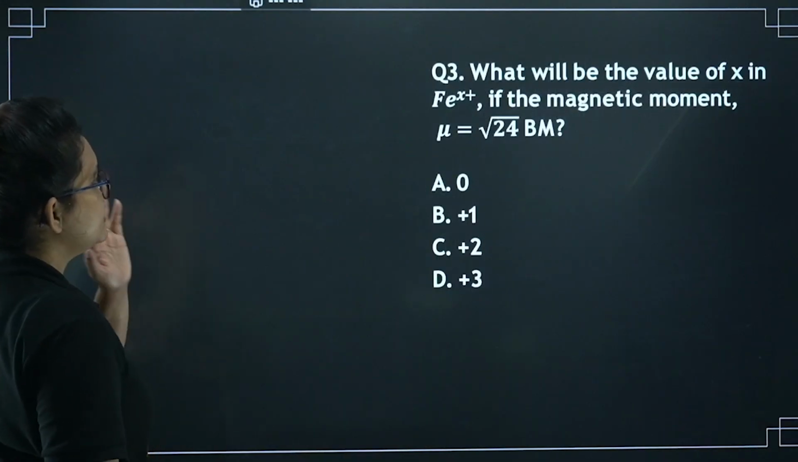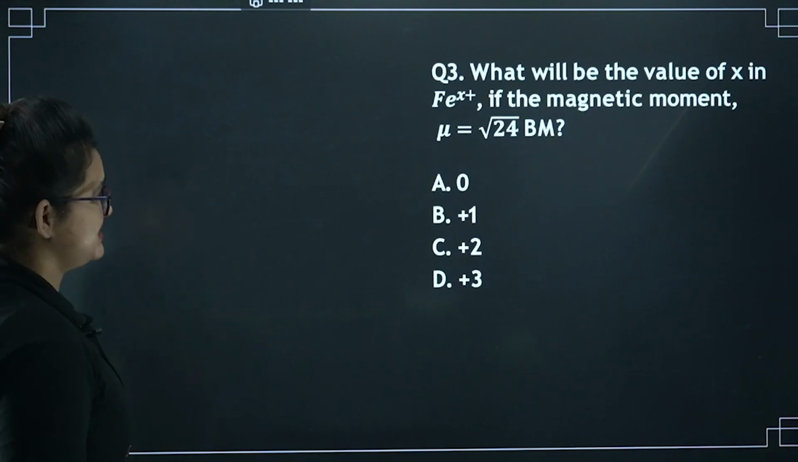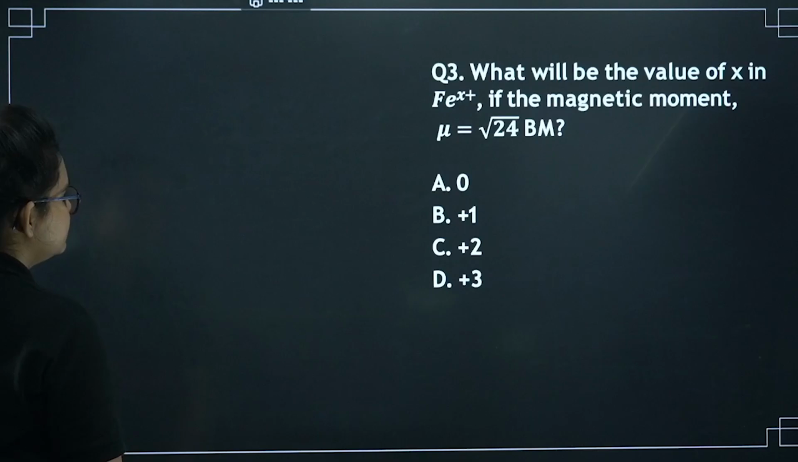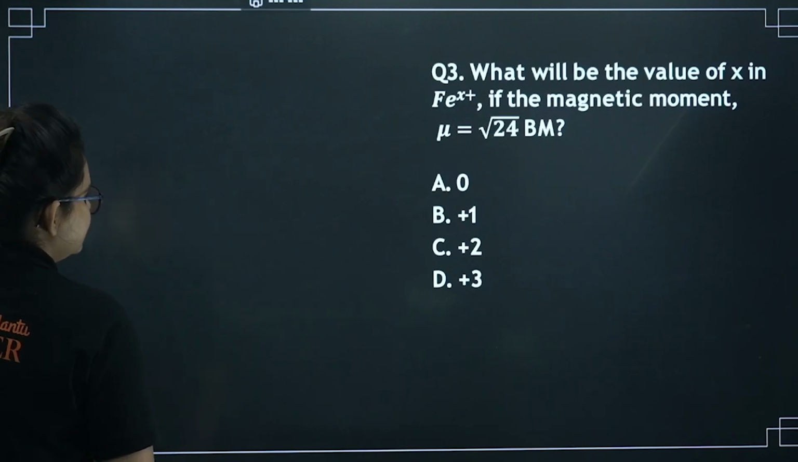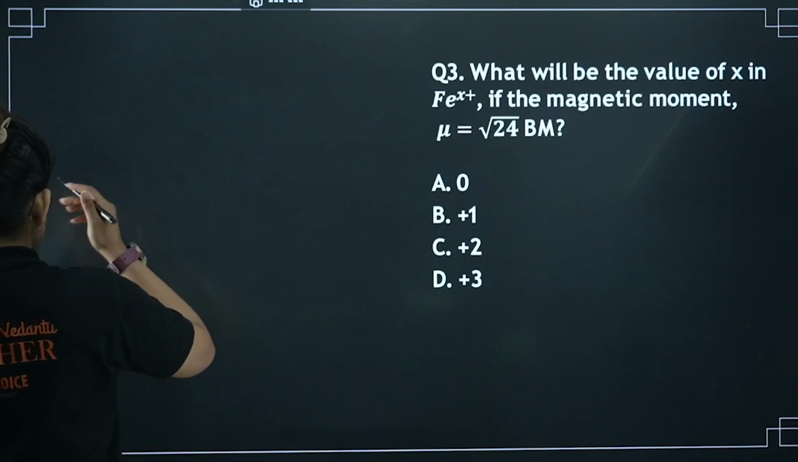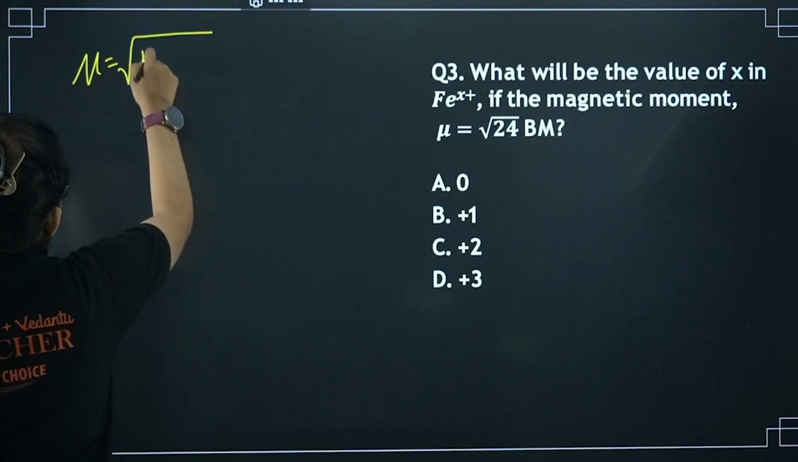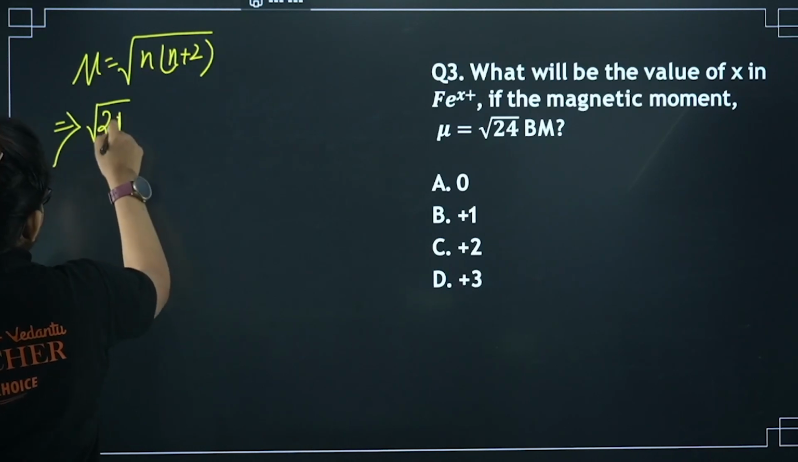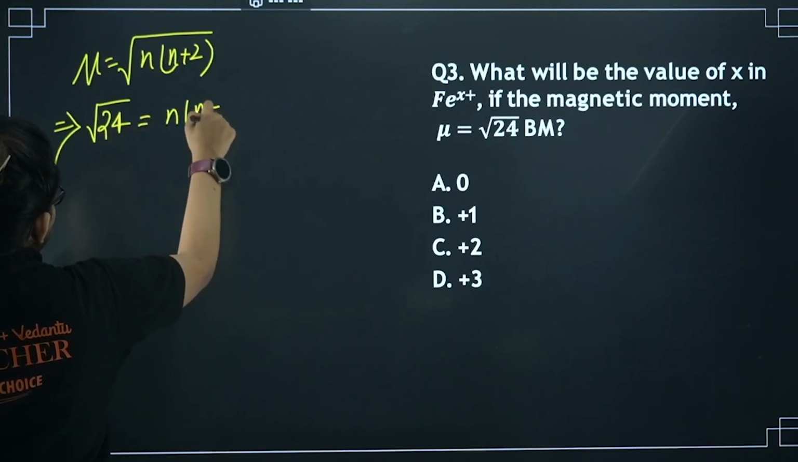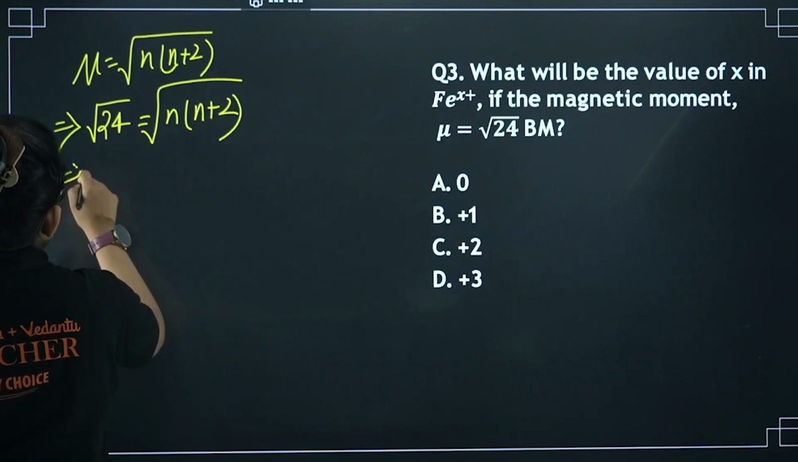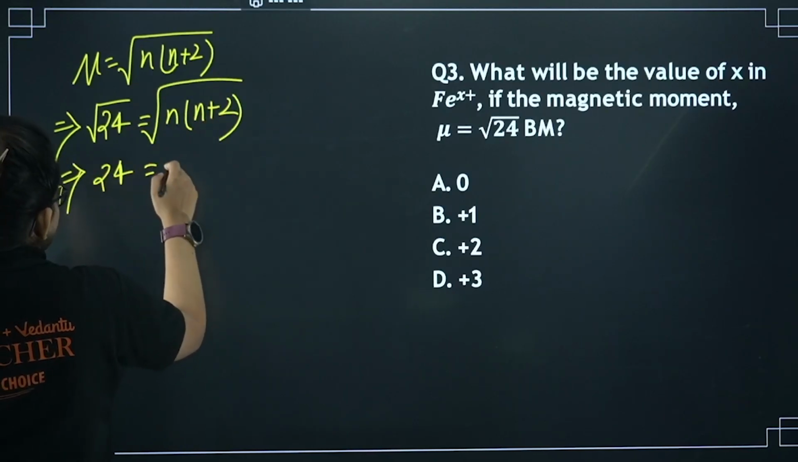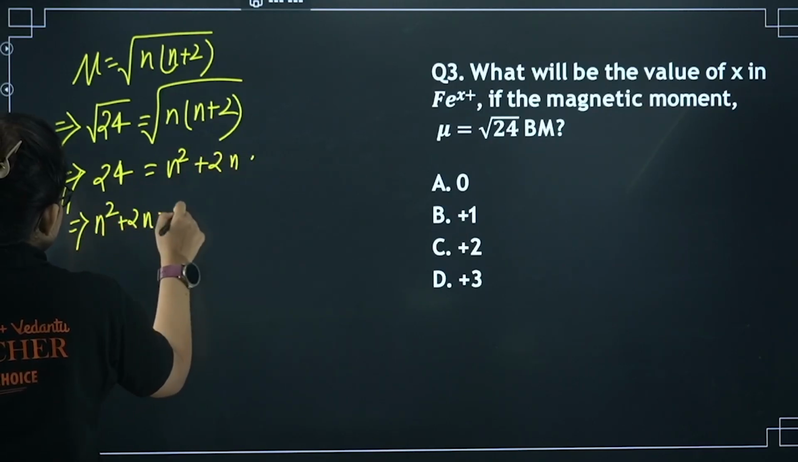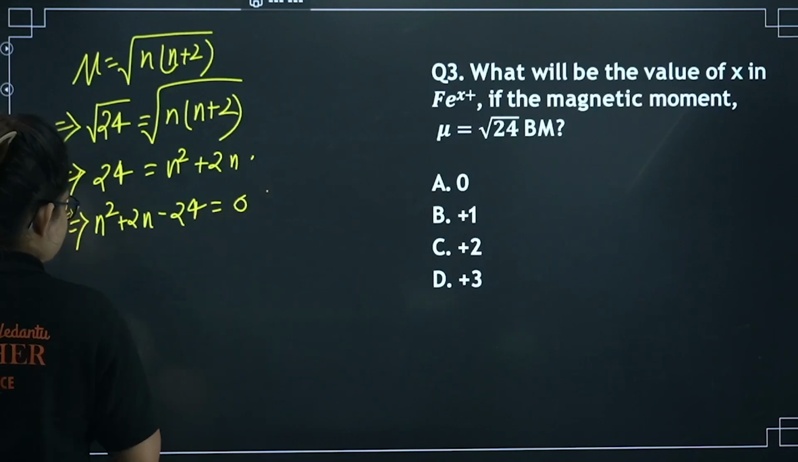Let's proceed further. Here you can see, what will be the value of x if the magnetic moment mu is this. Let's solve it. Let's calculate the number of unpaired electrons. We know the formula of mu is under root n into n plus 2. Let's put the value: 24 equals n into n plus 2. I guess it's gonna be a quadratic equation. 24 equals n square plus 2n, so n square plus 2n minus 24 is 0. Now we have to solve it.